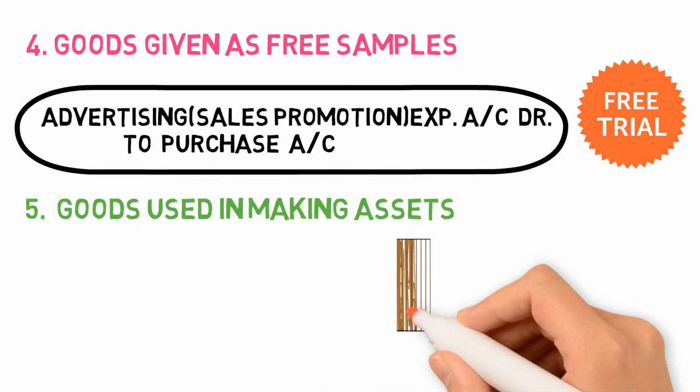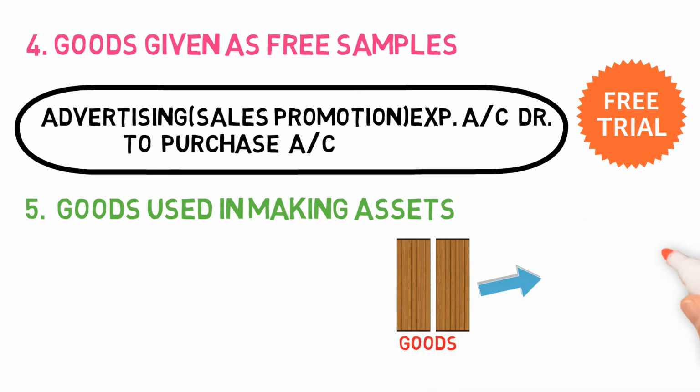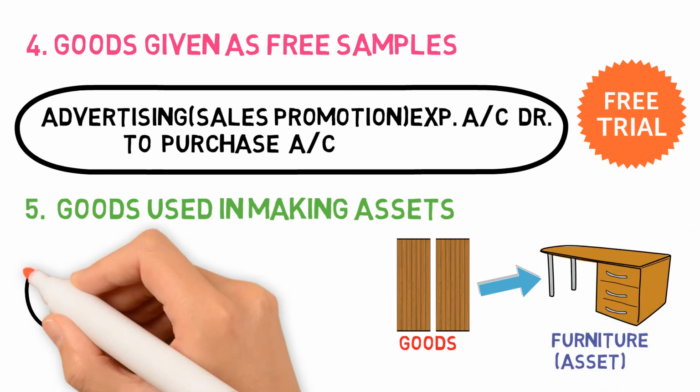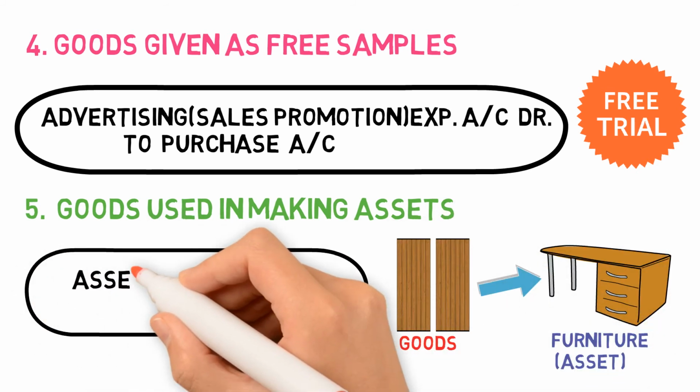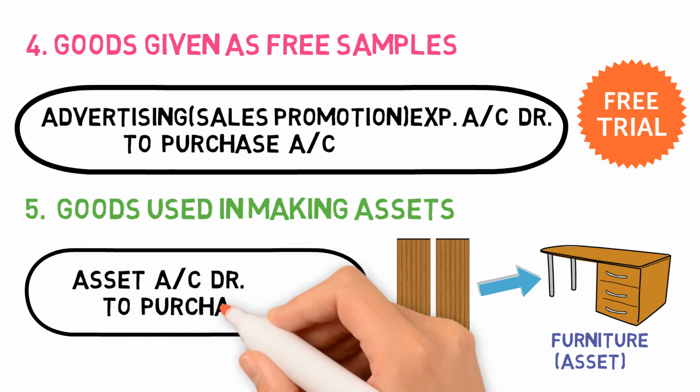And the last situation is when the goods are used in making assets. So let me just give you an example. Suppose you are doing a wooden boards business and you use your wooden boards in making the furniture of your own business. So in that case, the entry will be asset account debit to purchase account, or in this case, it will be furniture account debit to purchase account.